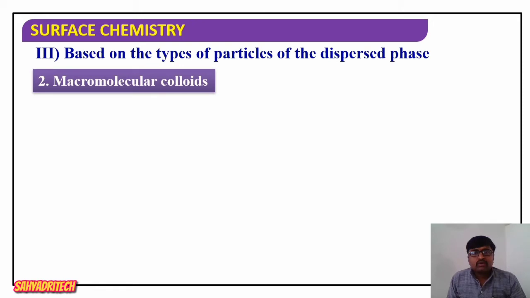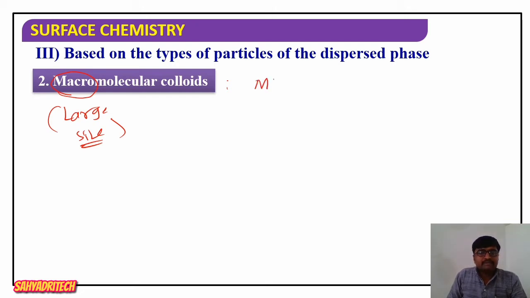The second one is macromolecular colloids. Macro usually refers to large, large in size. In the first one, multimolecular, we also considered a large number of particles. Here, macro refers to large size. So a macromolecular colloid is a type of colloid formed by macromolecules. A type of colloid formed by macromolecules is called a macromolecular colloid.